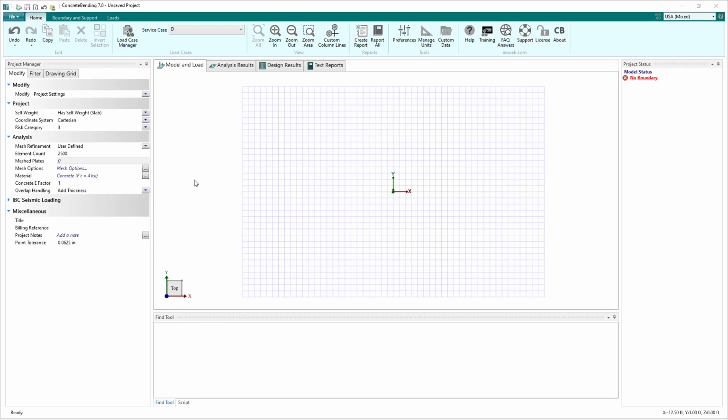The script feature in ConcreteBending is a powerful tool that uses a command line interface to create model objects, generate service cases, apply loads, extract results, generate reports, and more. We will use the command line in this example to create a simple concrete pavilion.